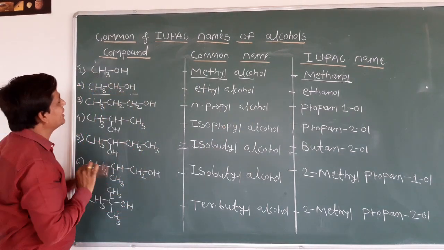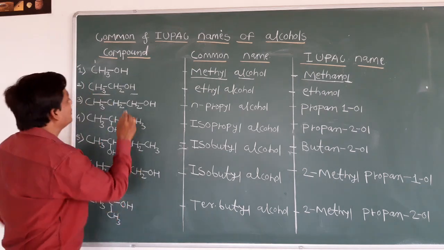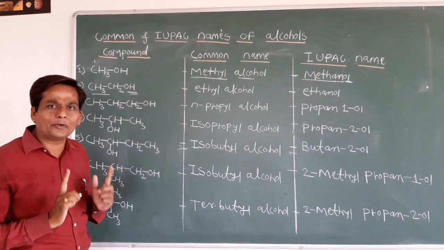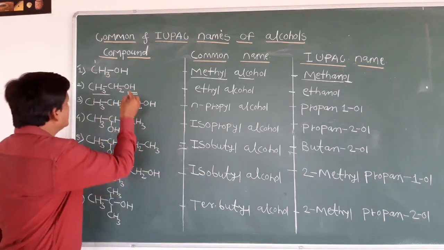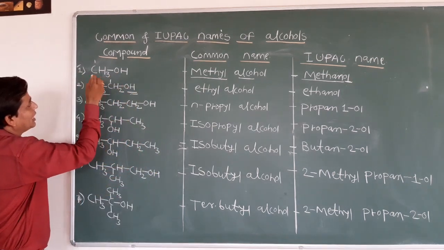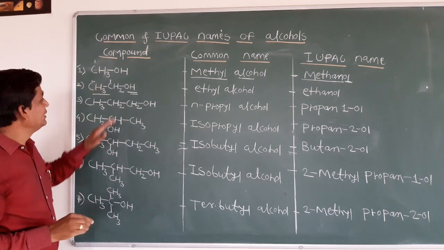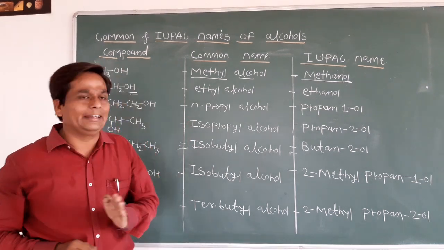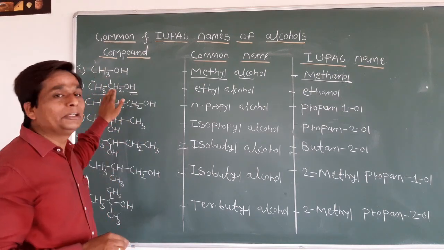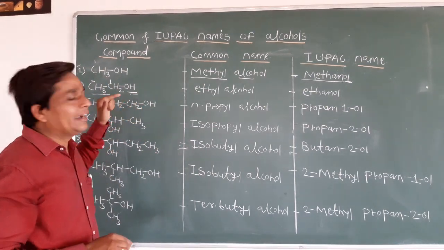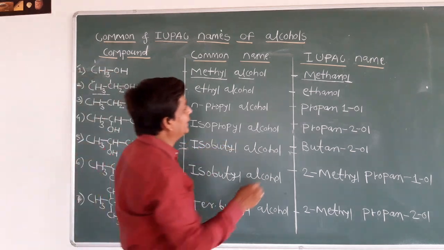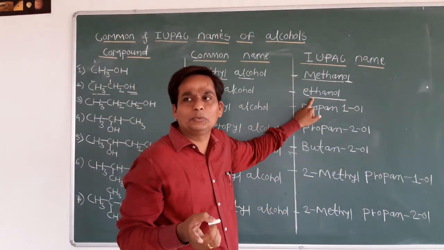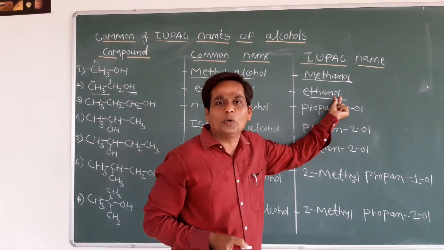Here two carbons are there, only two carbons. You have to start the numbering from the functional group. OH is a hydroxy group, this is the functional group of alcohols. So you start the numbering from here, this is the first carbon, this is the second carbon. Two carbons means the parent alkane is ethane. From that ethane you remove the E and attach the suffix OL. So we get here ethanol. Just see, ethane, we remove the E and substitute the OL.